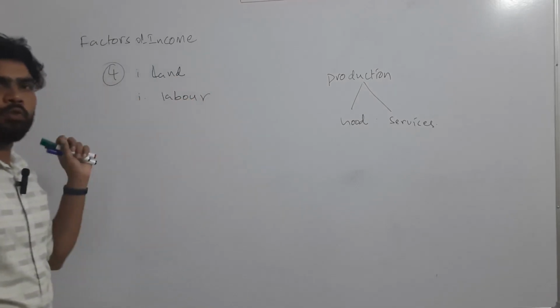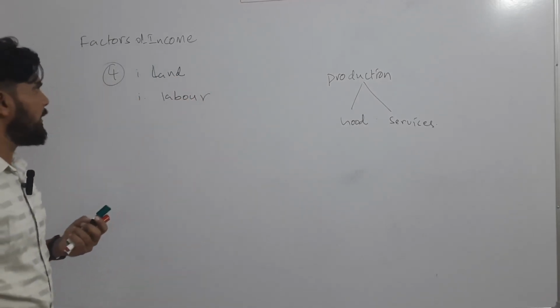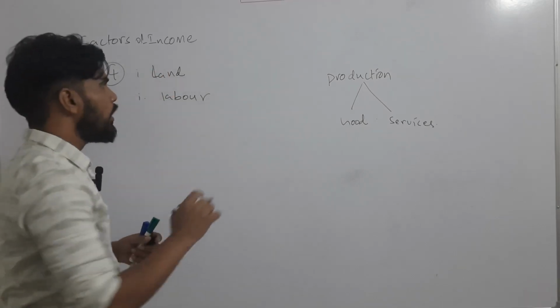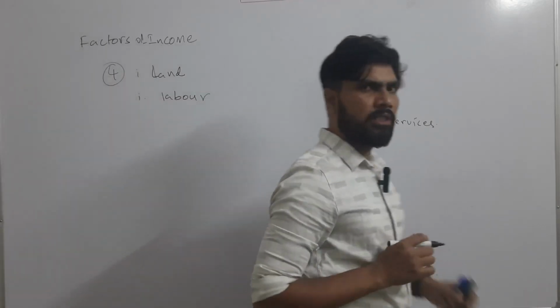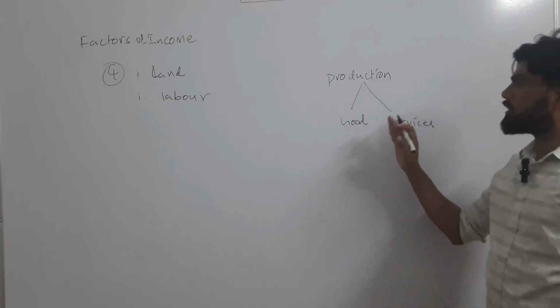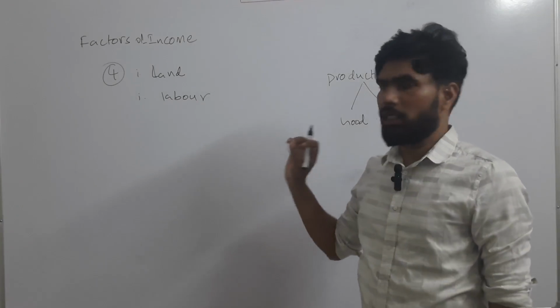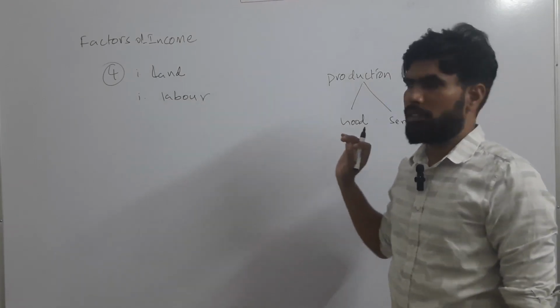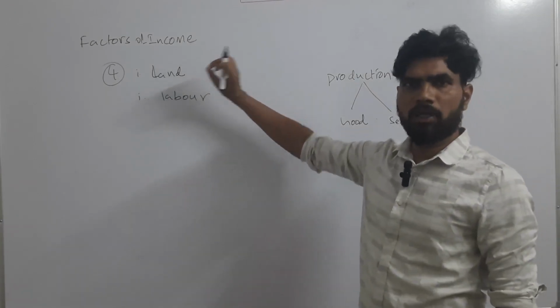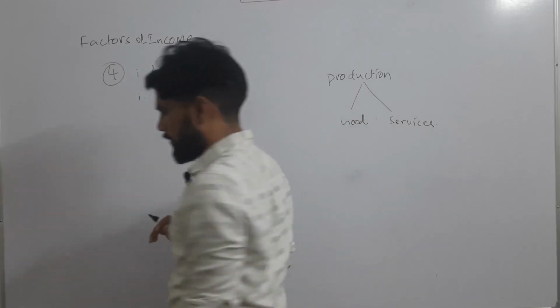Okay. So those 4 factors we are studying. First factor is land. First of all, to establish a company and start producing goods and services, land is the first and foremost thing. So we need land for establishing industries. That's why it is one of the factors of economy, right?